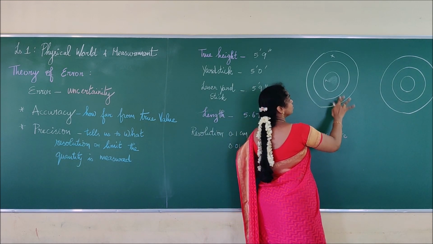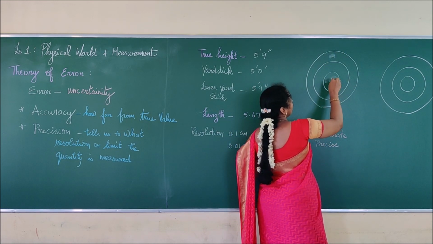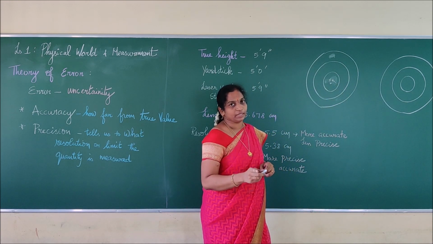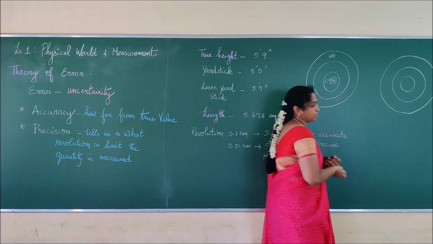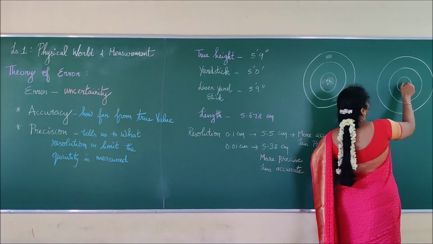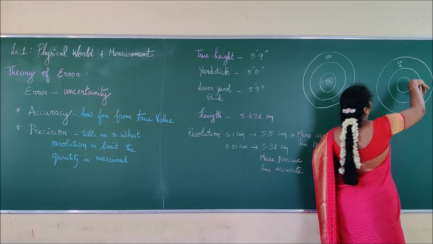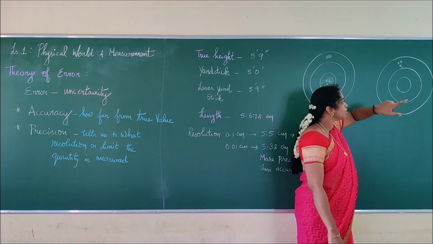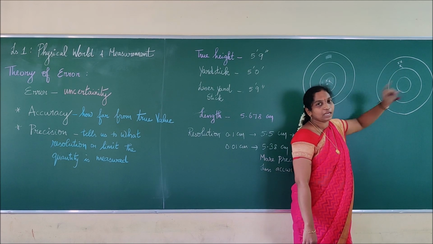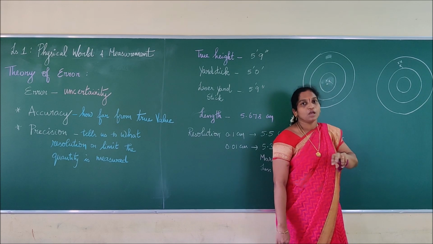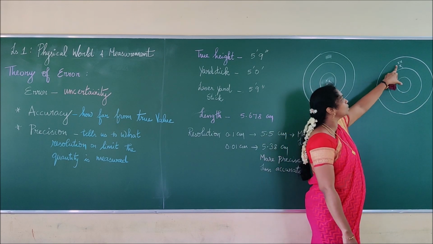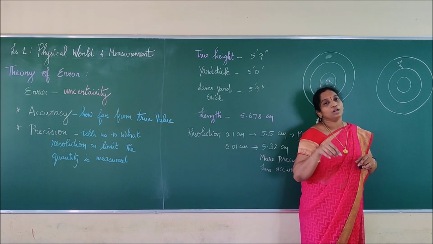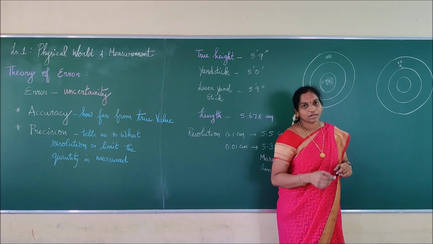So what does accuracy mean? If you are hitting the same true point, then you are said to be more accurate. If I say precise, I am not hitting the center, but I am repeatedly hitting some other point. The true value is only when you hit the center, then we can say it is accurate. But when the 3 arrows are repeatedly marked at one other point, I will say you are more precise but less accurate. Right? Can you understand that?